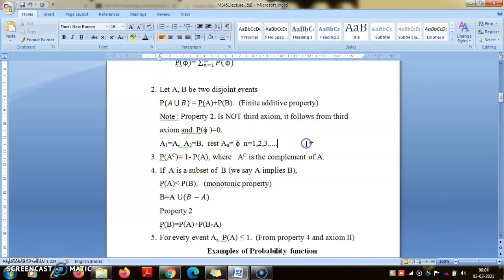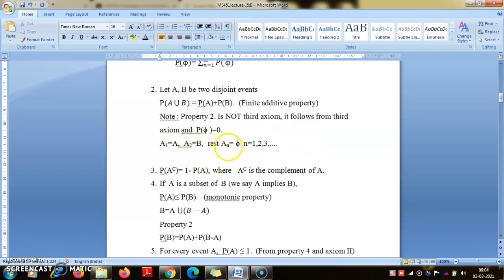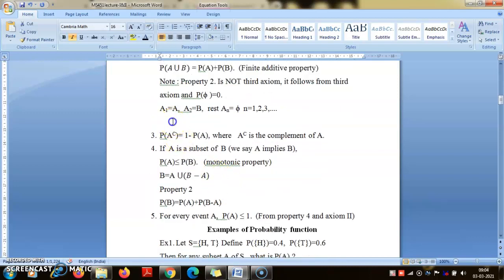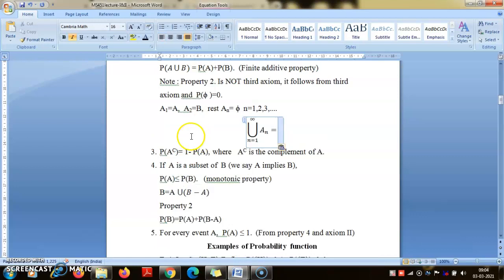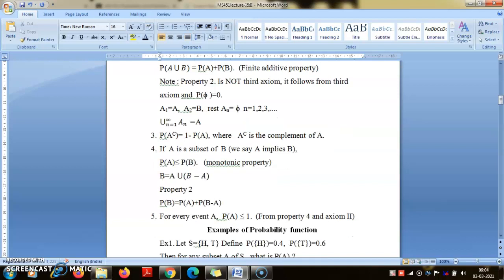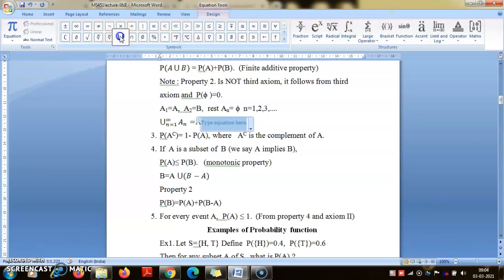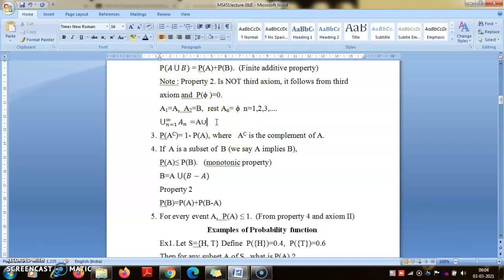So here I am taking A1 equal to A, A2 equal to B, and all the Ai's for i from 3 onwards equal to phi. Then you check what this union will be. Can you see for yourself? It should not be so difficult. This union will definitely be A union B. Why? Because all the rest of the sets are empty, so the only sets there are A and B, and you are taking the union of all of them, which means A union B.